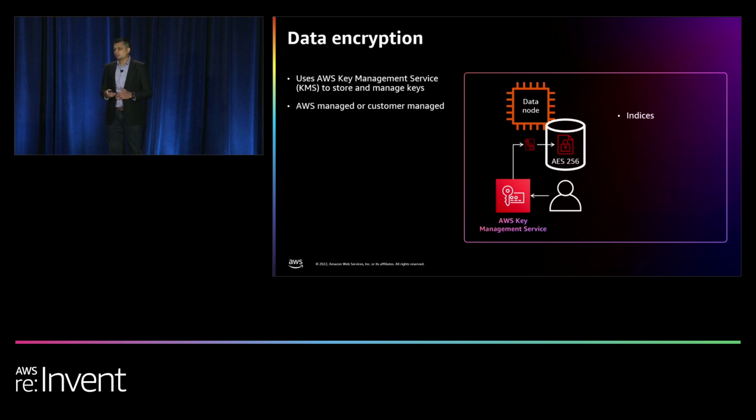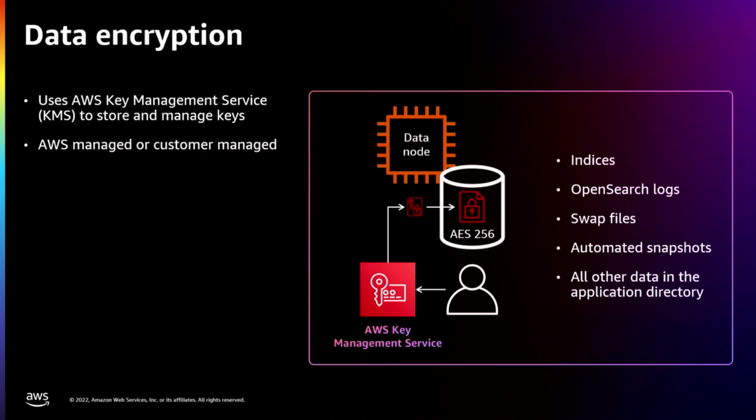You might be wondering what data is encrypted. We encrypt all the data in your indices, in your OpenSearch logs, swap files, data that's in the automated snapshots that we do on an hourly basis, as well as all other data in your application directory. All of this is encrypted with these encryption keys. In addition, we also encrypt the data that's moving between nodes. So when you do a search that requires the data to move between nodes, that is also encrypted. You also have those options.